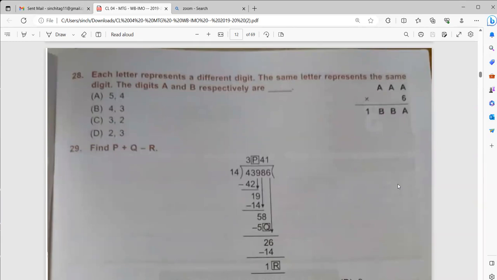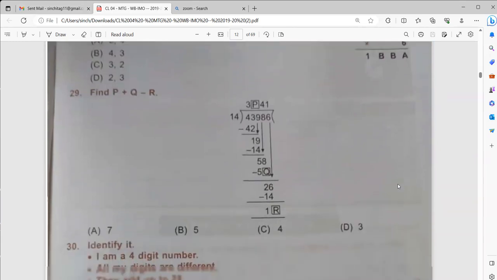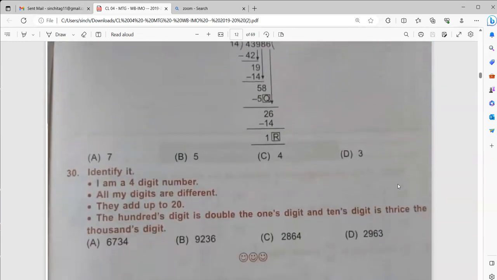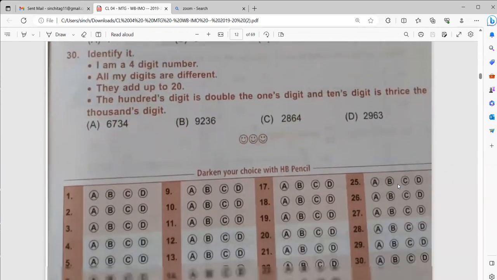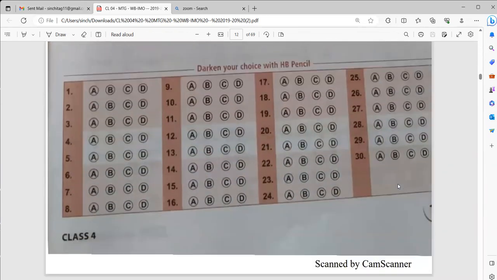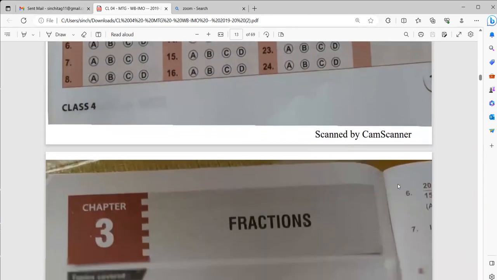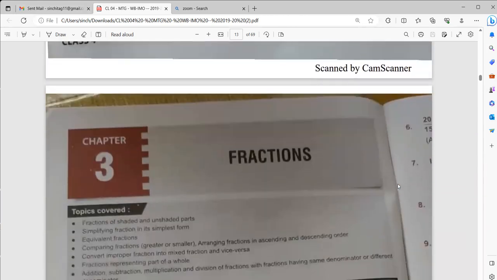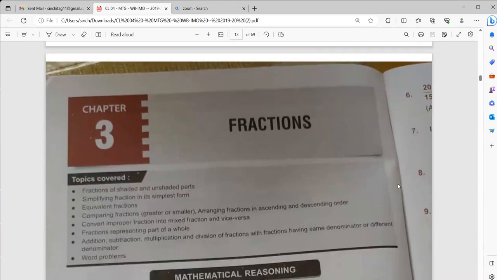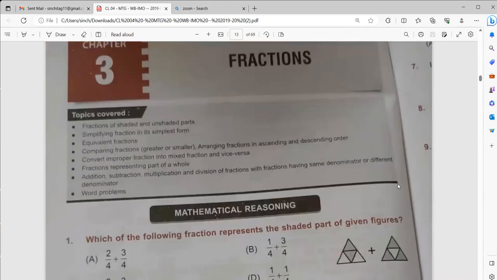Please solve all the sums. Send me the answer in the comment section. I will check and let you all know whether it is correct or not. And if you have any doubt, you can also send me in the comment section. I will try to clear your doubts in the comment section only.